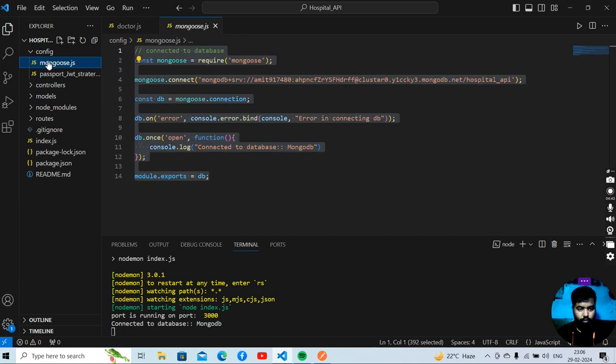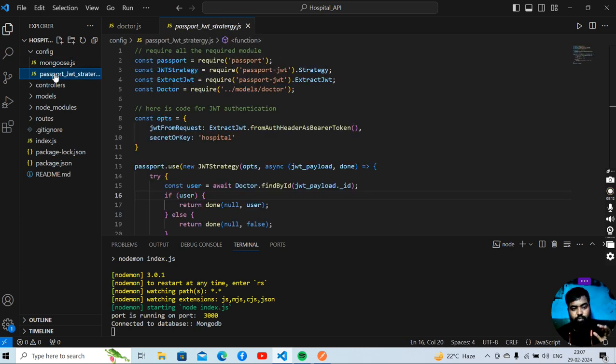So the first one is mongoose, which we basically use to connect our code with MongoDB. It also provides a schema facility, where we can build a schema for our database.